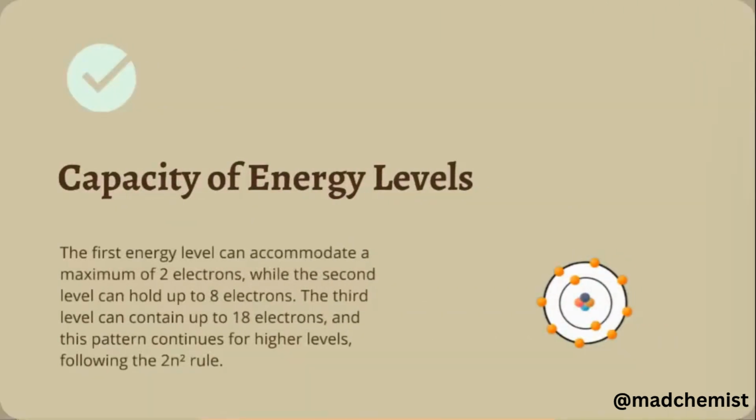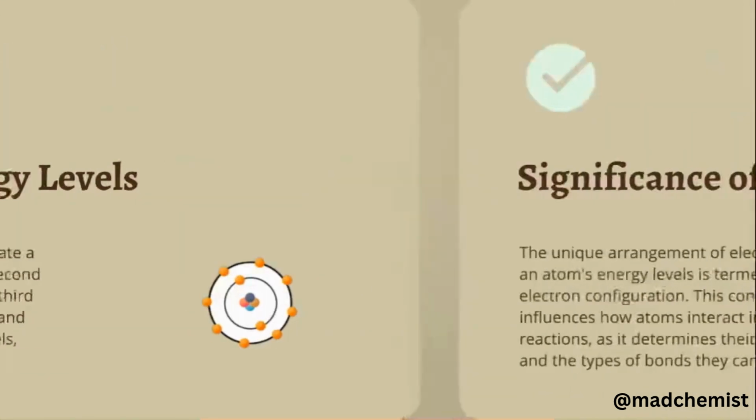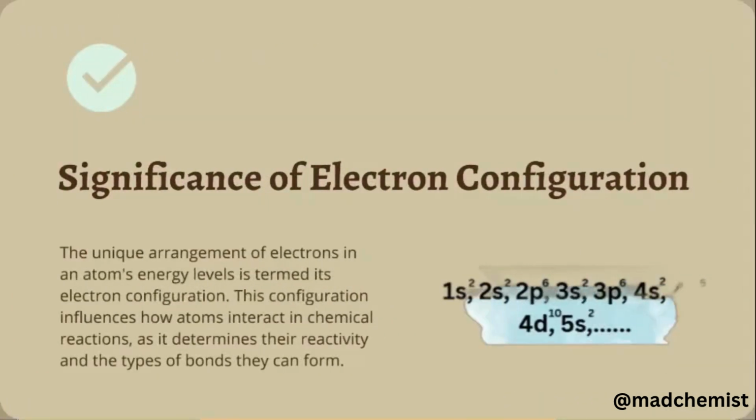The next is the capacity of energy levels. The first energy level can accommodate a maximum of 2 electrons, while the second holds up to 8 electrons and the third can contain 18 electrons. This pattern continues for higher levels, and they follow the 2n squared rule, where n is the number of the shell.